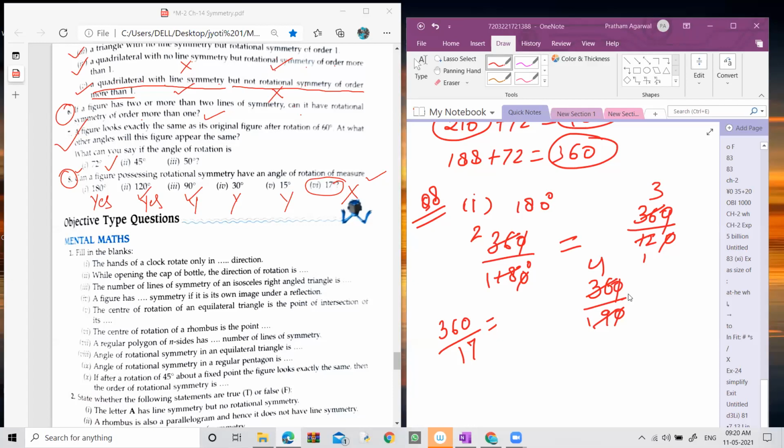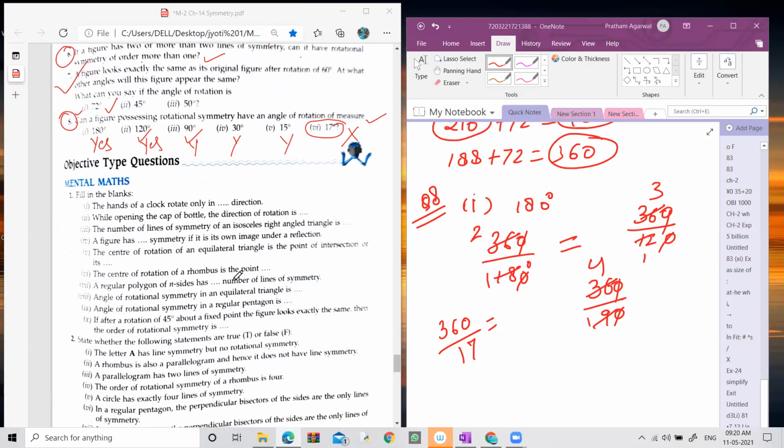No? Okay. So I'm going to ask some questions. Now you have to tell me the answer. Everybody give the answer in the chat box. The hands of a clock rotate only in dash direction.